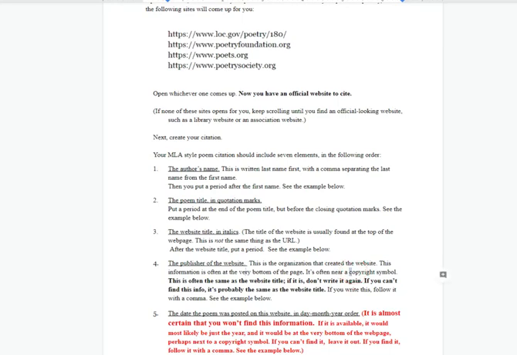And, important, I put this in bold, if the name of the organization that's publishing the website is the same as the website title, you don't have to write it again.